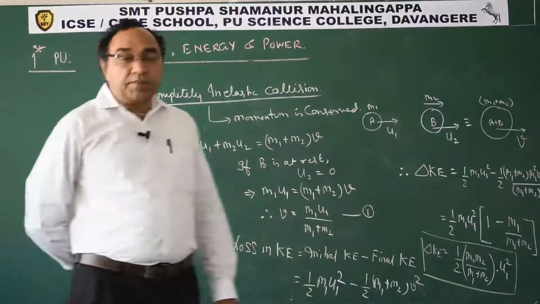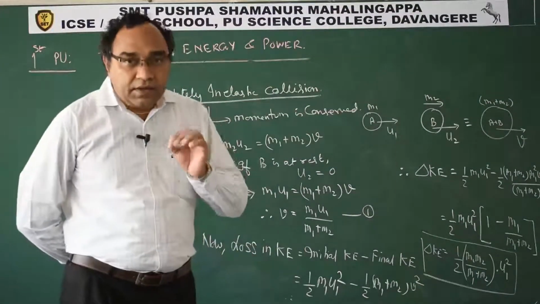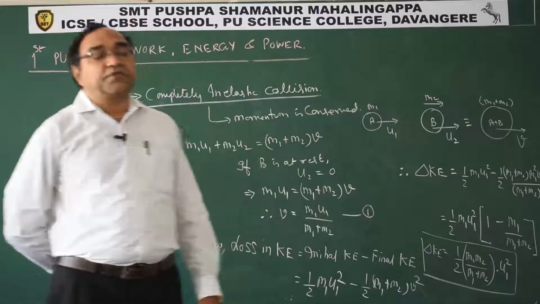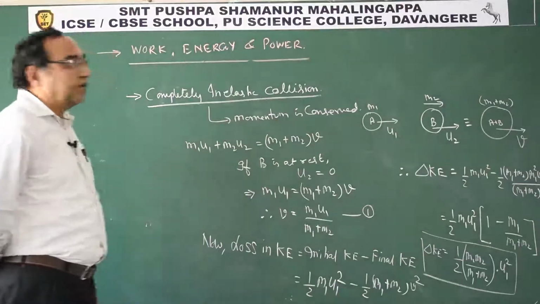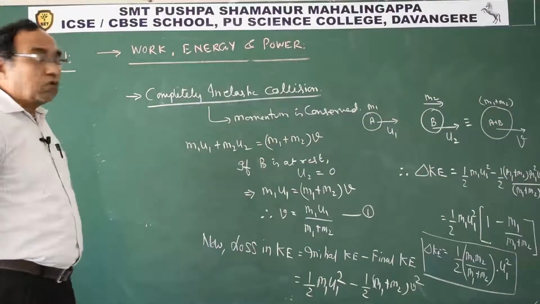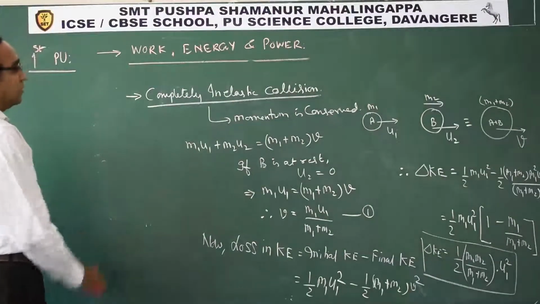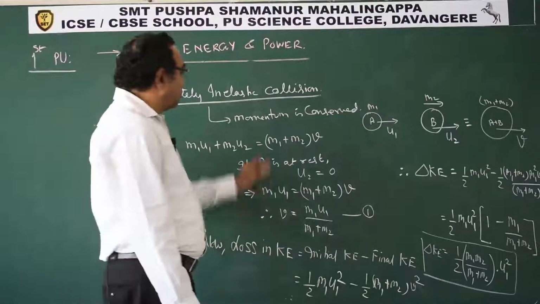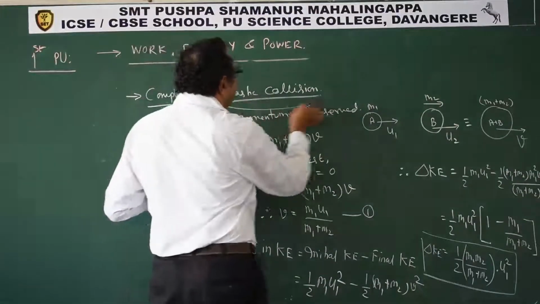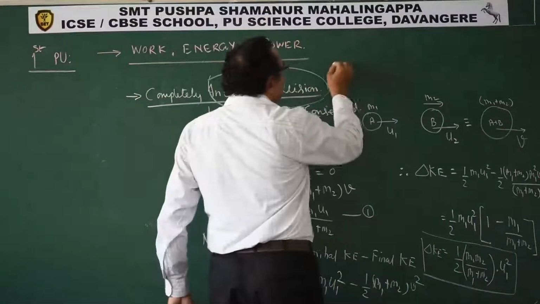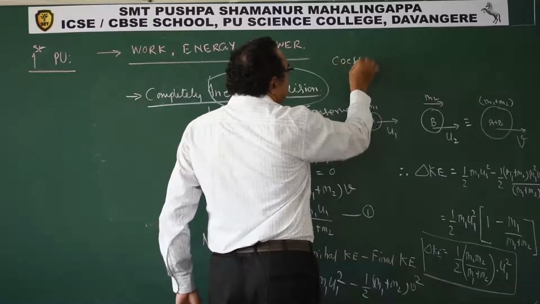One more piece of information. Inelastic collision is characterized by a term known as the coefficient of restitution. That is the term which we use to define inelastic collision.